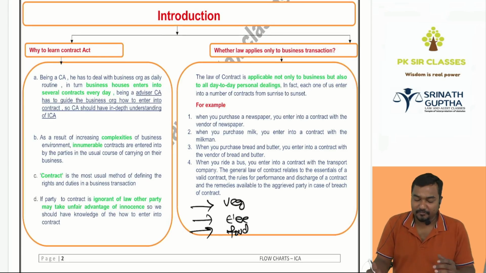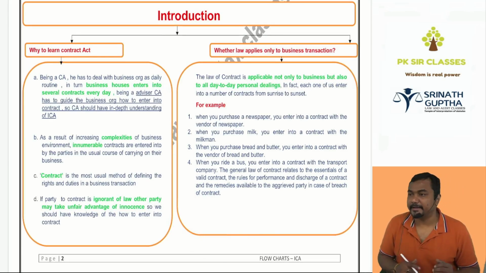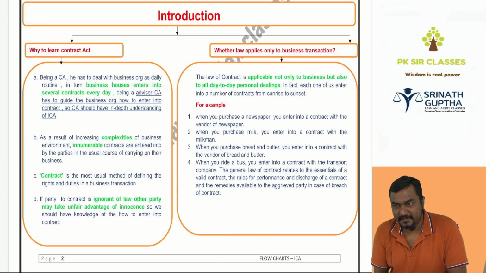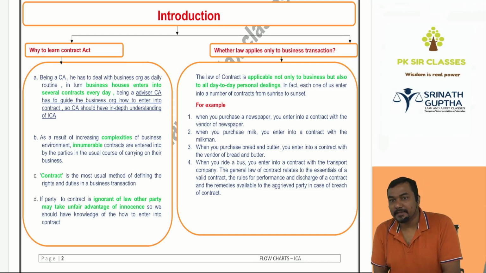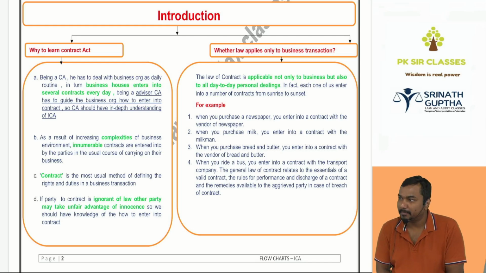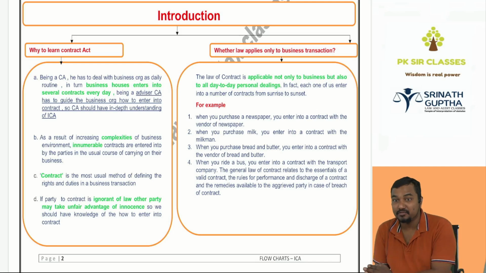First of all, before starting the Indian Contract Act, why is the Indian Contract Act there in our syllabus in CA Foundation? Why is the subject law there in our syllabus? We are going to become chartered accountants, not advocates, not lawyers, not solicitors. Why is this act there? Because being a chartered accountant, you have to advise your clients.